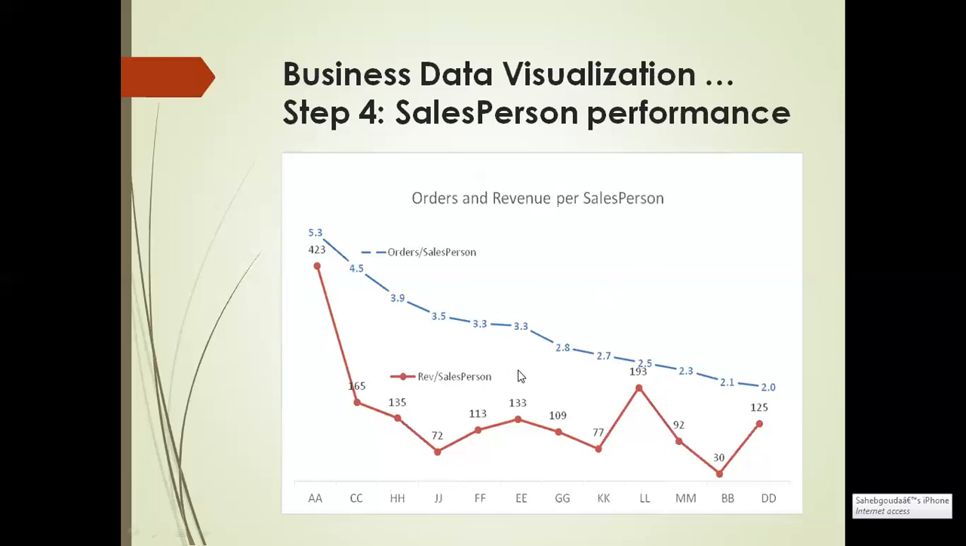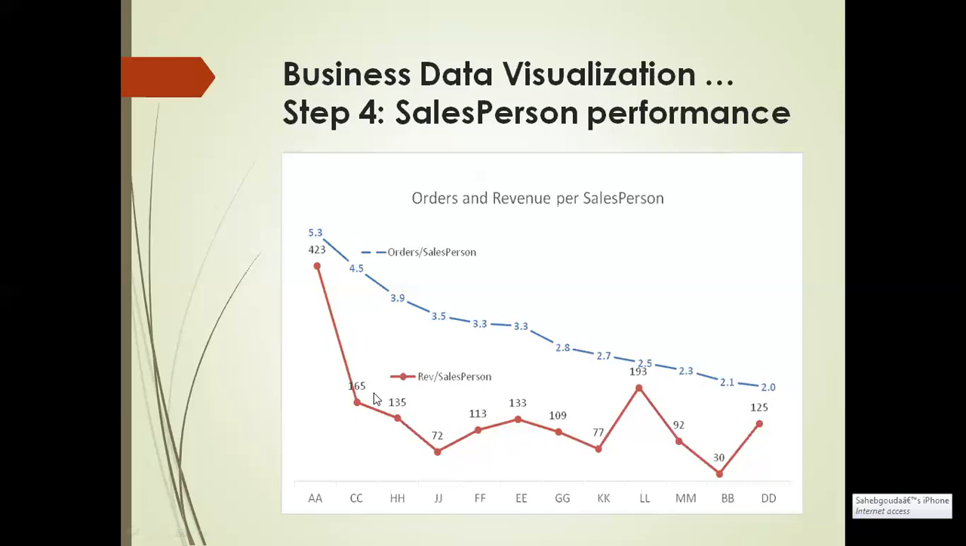As I told you, in this picture, two line graphs are superimposed upon each other. One line shows the revenue per salesperson, while the other shows the number of orders per salesperson, isn't it? It shows the highest productivity of 5.3 orders per salesperson. Just look at this particular graph. What is the highest order per salesperson? 5.3, isn't it? What is the lowest one? 2.0 orders per salesperson.